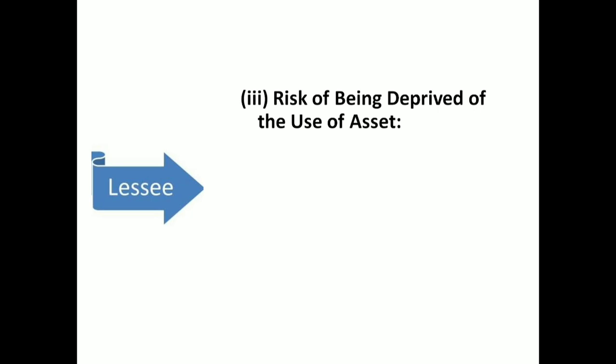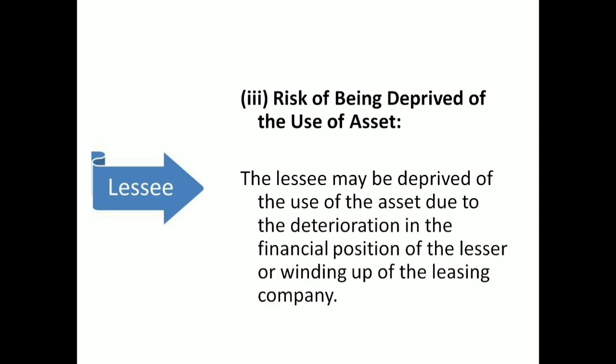And the third one is the risk of being deprived of the use of the asset. The lessee may be deprived of the use of the asset due to deterioration in the financial position of the lessor or winding up of the leasing company.